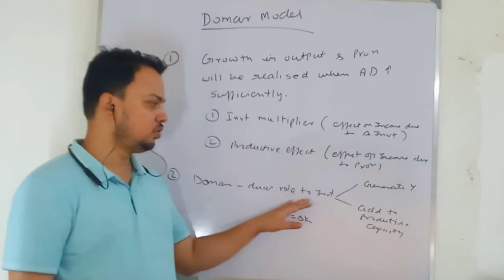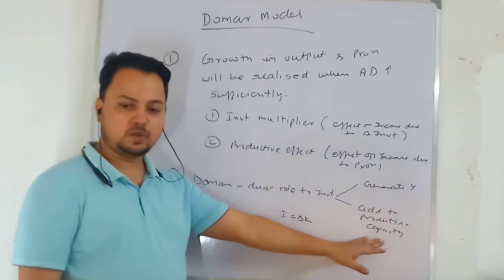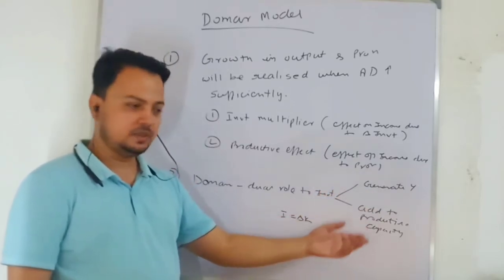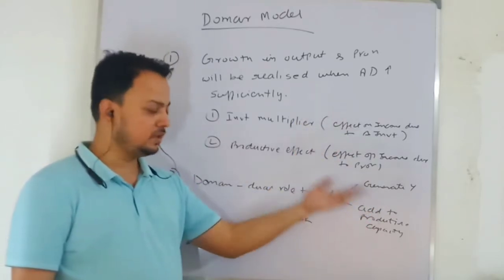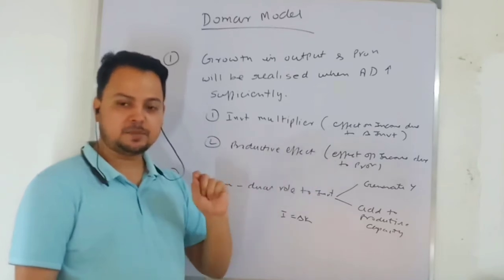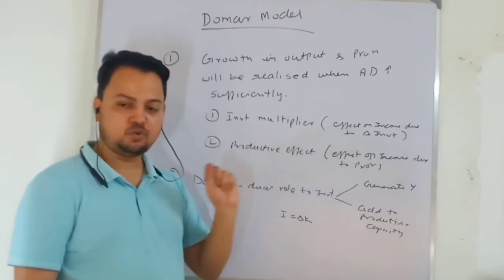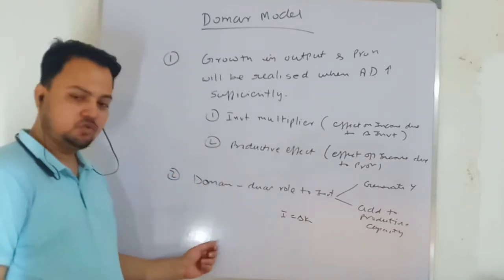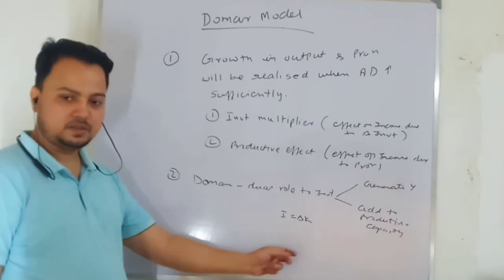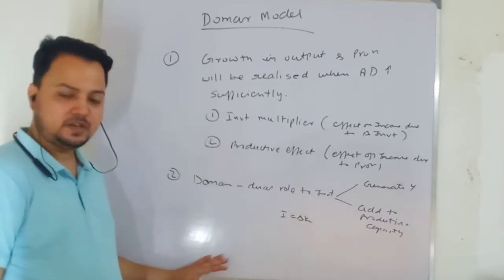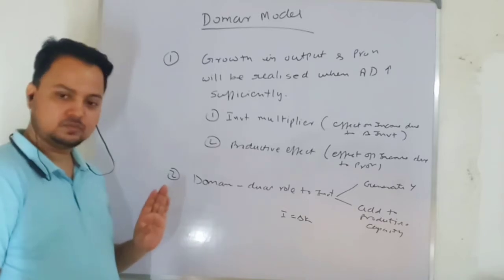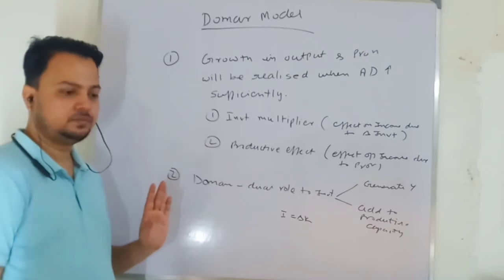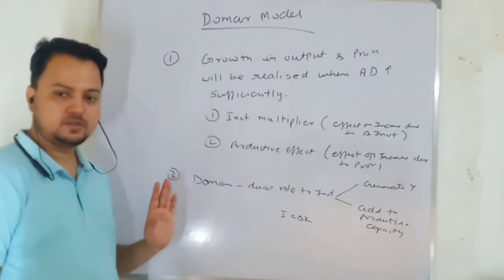Domar assigns a dual role to investment: it generates income and adds to the productive capacity. The equality between these two, growth in aggregate demand and growth in capacity output, determines my steady state growth rate or full employment growth rate. I repeat again: in the Domar model, the equality between the increase in aggregate demand and the increase in capacity output determines your steady state growth rate. That is our purpose, that is what we want to do today. Is it clear, everyone?